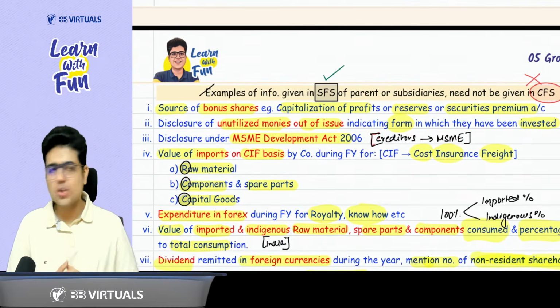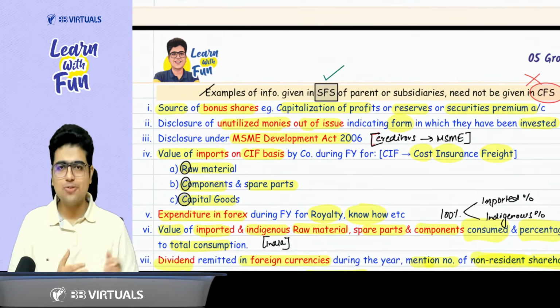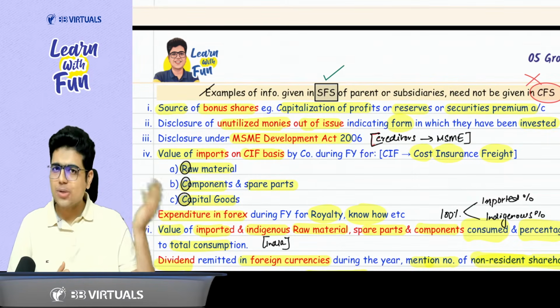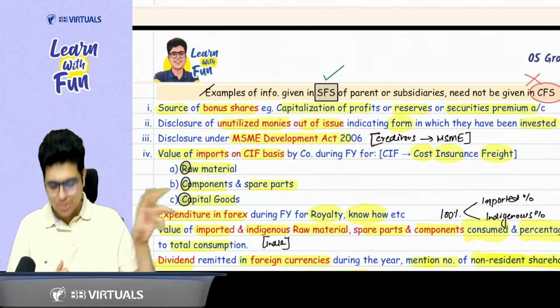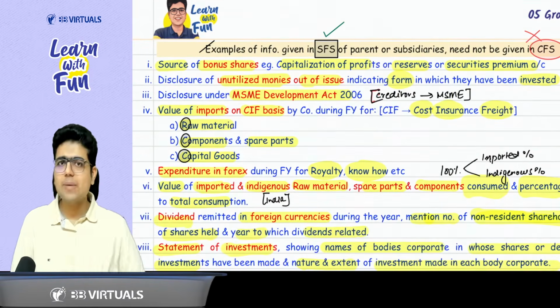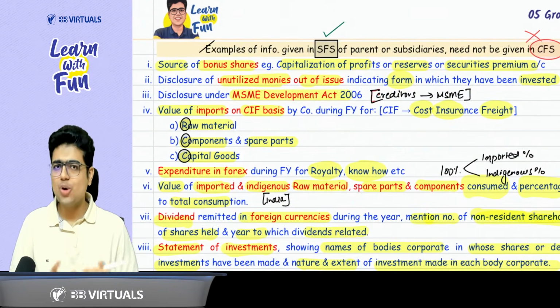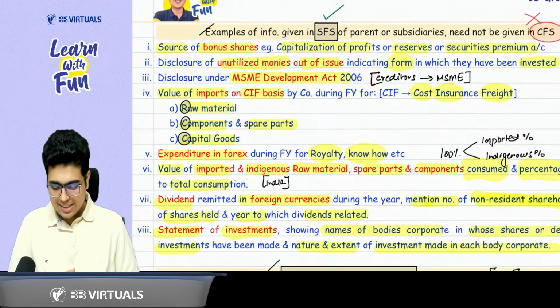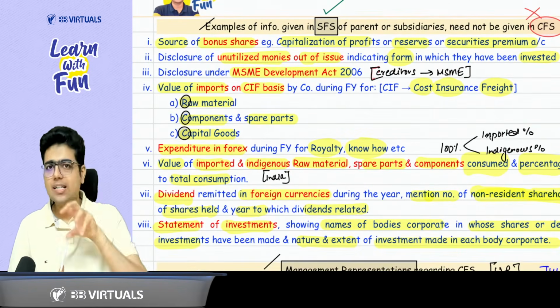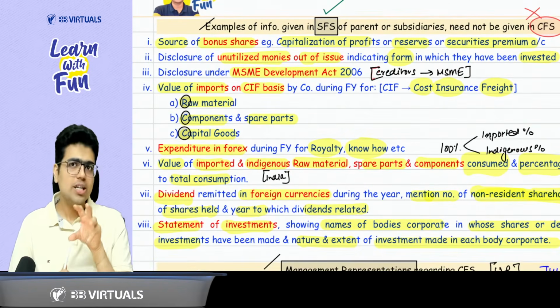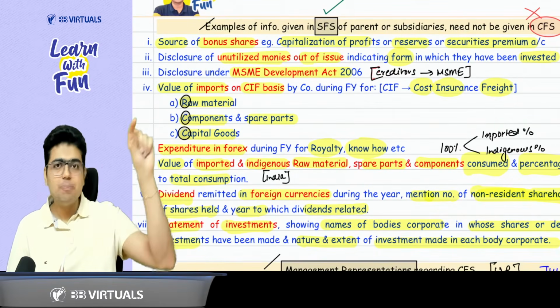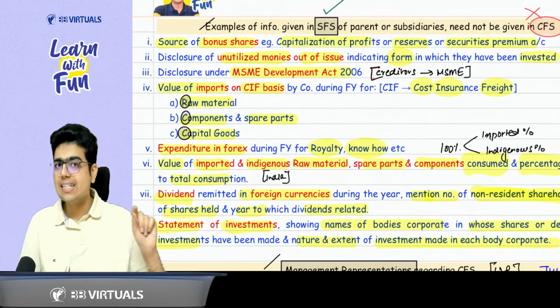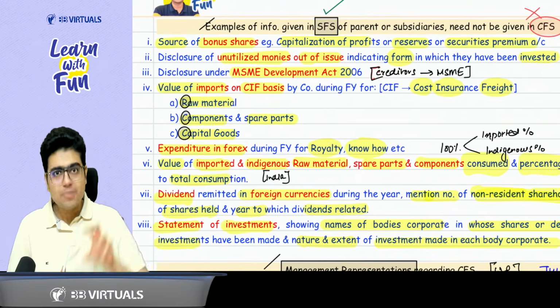You need to disclose the imports on CIF (cost, insurance, freight) of raw material, components and spares, and capital goods. Then, whatever is your expenditure in Forex for services like know-how and technical know-how, you need to disclose. Then, whatever raw materials and components you have consumed during the year, you need to mention how much was imported and how much is indigenous. Indigenous means you procured it from India.